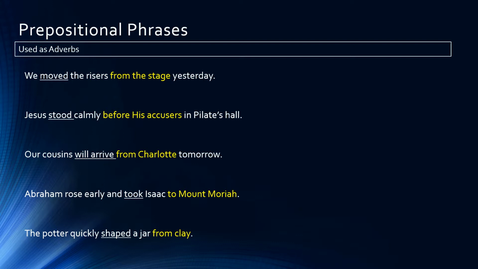From what did he shape it? From clay. So these are prepositional phrases serving as adverbs in these sentences. So now we've seen how prepositional phrases can be used either as adjectives or as adverbs, and occasionally as nouns in sentences.